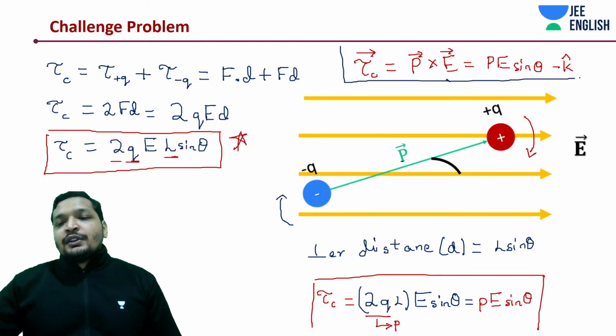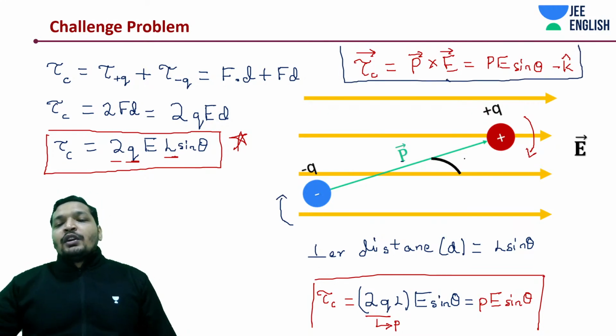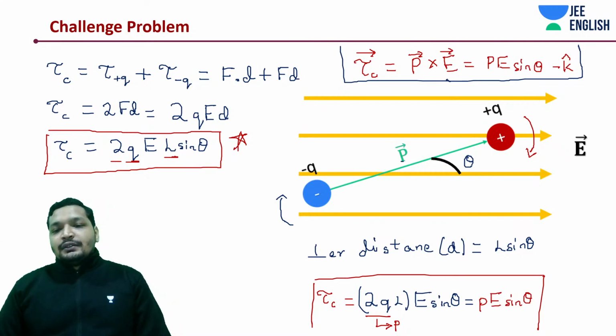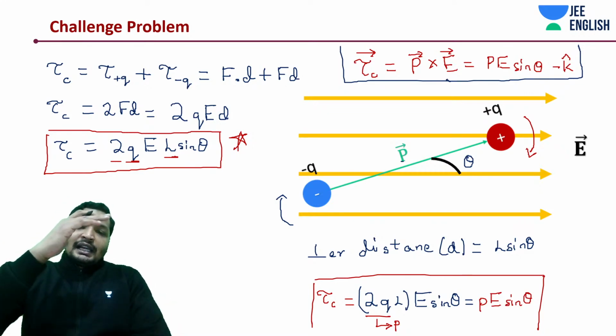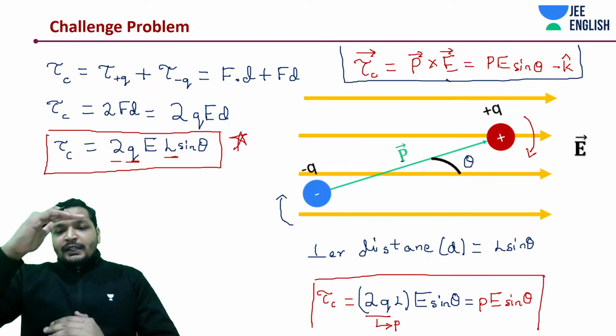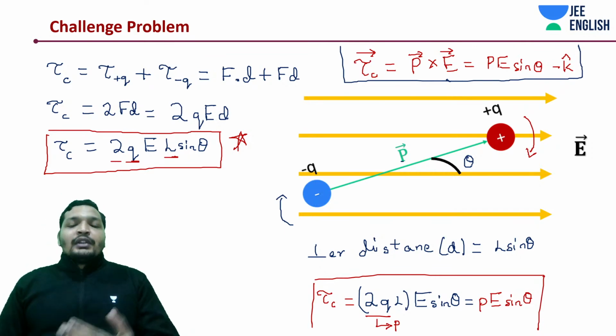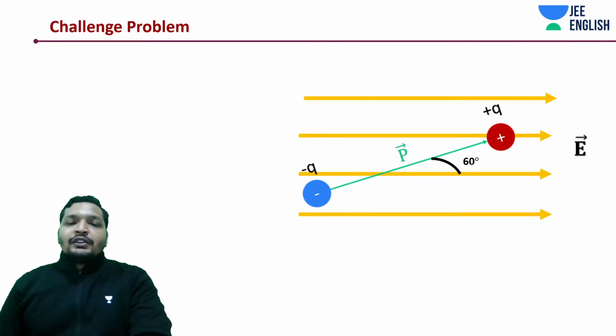With this we can do the next question quite easily. And what is the angle? The angle should be theta, the angle between the dipole moment and the electric field. If the dipole is placed like this, the angle is going to be different. If the dipole is placed like this, what is the torque? It's going to be maximum. If the dipole is placed like this, what is the torque? Minimum. I'll get into that point, don't worry about it. As we move through the question, we'll get into that point.